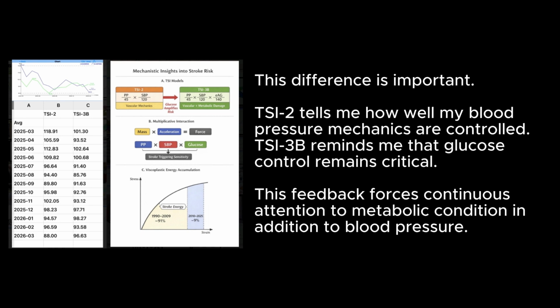This difference is important. TSI-2 tells me how well my blood pressure mechanics are controlled. TSI-3B reminds me that glucose control remains critical. This feedback forces continuous attention to metabolic condition in addition to blood pressure.